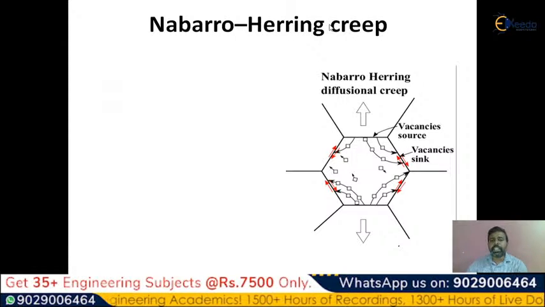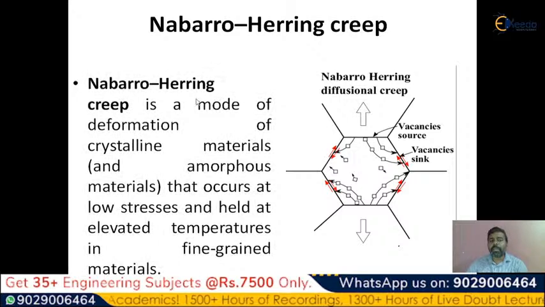See here, the sentence clearly says that the Nabarro-Herring creep is a mode of deformation of crystalline material, or you can say amorphous materials, that occurs at low stresses. That means low stress is enough to give this type of Nabarro-Herring creep, held at elevated temperature. This will be observed at elevated temperature in fine-grained material.